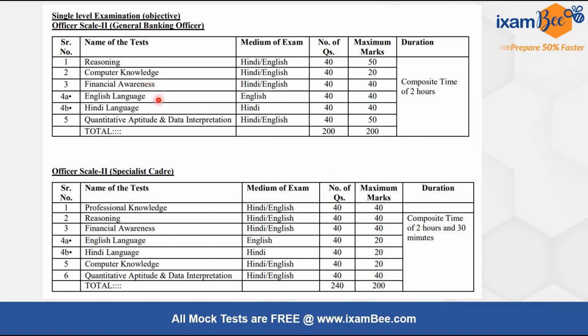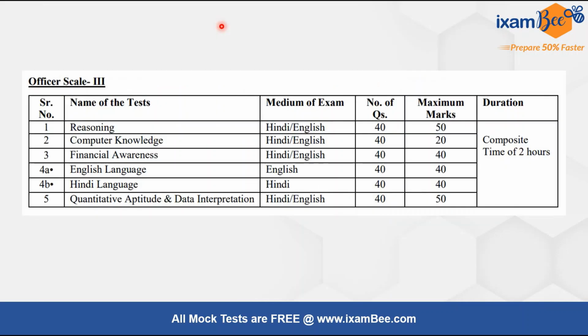You have an option of choosing your language, either Hindi or English. Whichever language you choose, you will have to solve 40 questions, which will be for 40 marks. There is no sectional timing. There will be a composite time for the entire paper of 2 hours. This is for officer scale 2 GBO and for officer scale 3.